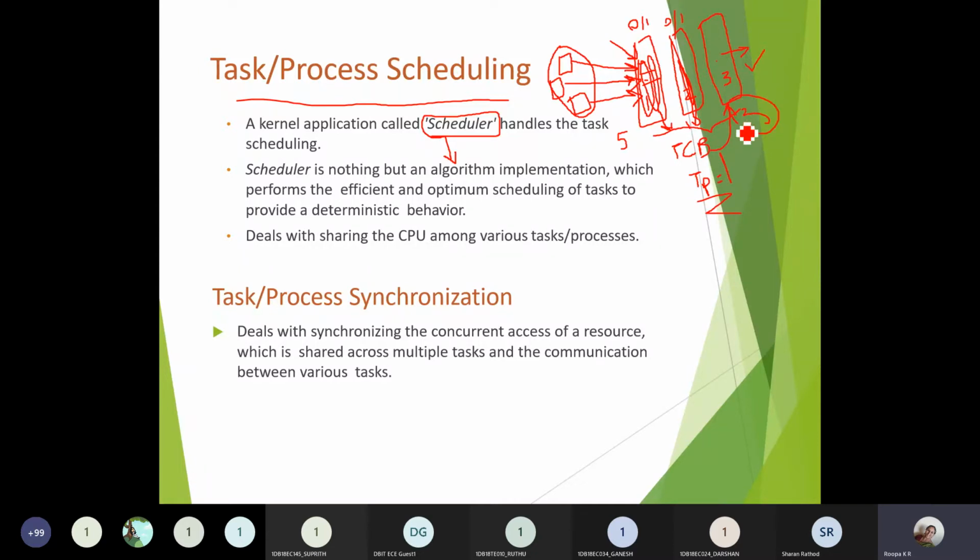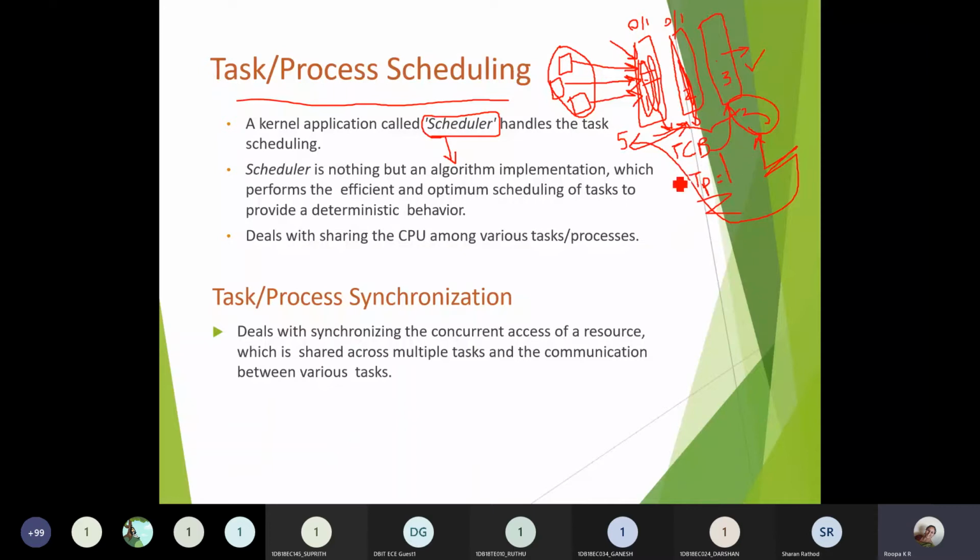First it will see the complete time taken for creation of TCB, management of TCB, resource allocated for the TCB and execution of the task. So if all those things are taking place within 3 seconds, then first it will execute this. Once it has been completed, then it will go for the first task as it is taking 5 seconds. After it takes 5 seconds, then it goes for 10 seconds.